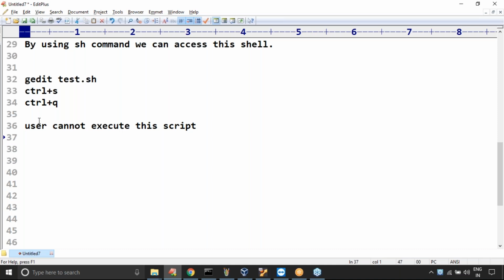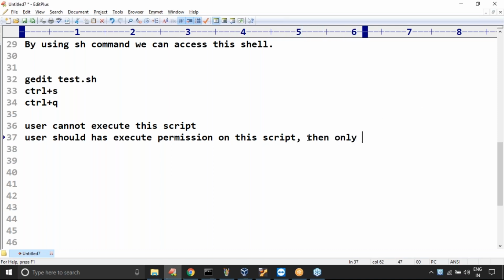The user should have execute permission, and only then can the user execute this script just like a program. Remember this very carefully, sir. Only then can he execute that script.